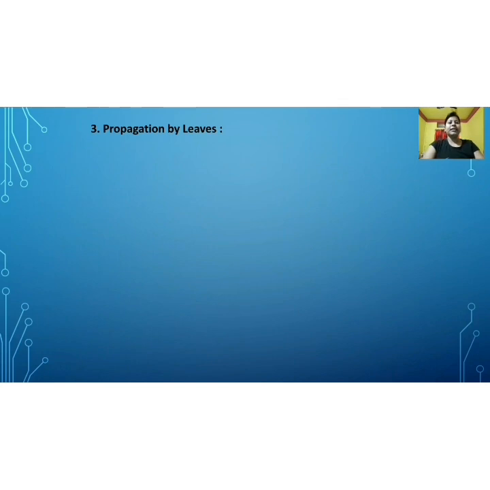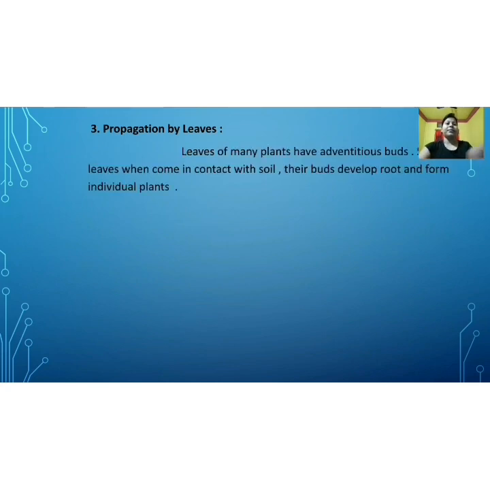Now let us move to number 3, propagation by leaves. So far we have seen natural vegetative propagation: number 1, propagation by roots, then propagation by stem. Now let us see propagation by leaves. That means leaves play an important role in propagation. So here the leaf is the means of vegetative propagation. Through leaves, plants may increase their number.